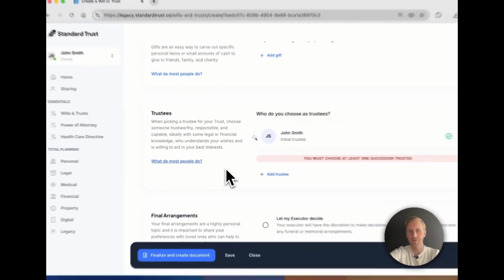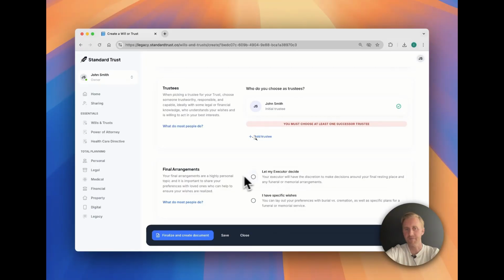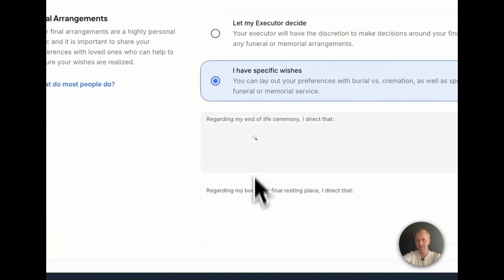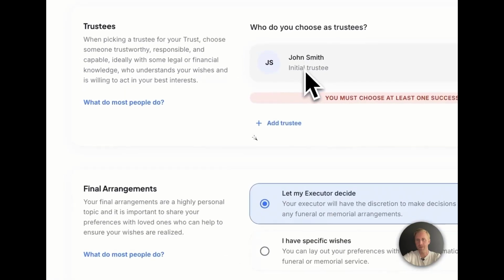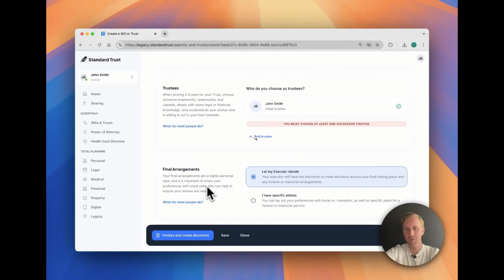And then you go through and you assign your trustees, so your successor trustees, and then any final arrangements that you want to specify. You can define specific wishes here, or you can let your executor and your trustee decide. So after you've gone through that process, you click Finalize and Create Documents, and within a few seconds, those documents are created, approved, and available on your client's